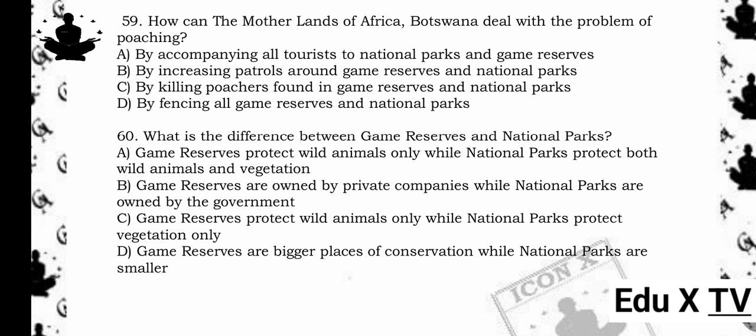60. What is the difference between game reserves and national parks? A. Game reserves protect wild animals only while national parks protect both wild animals and vegetation. B. Game reserves are owned by private companies while national parks are owned by the government. C. Game reserves protect wild animals only while national parks protect vegetation only. D. Game reserves are bigger places of conservation while national parks are smaller. The answer is A. Reason being, national parks typically have broader conservation mandates including vegetation.